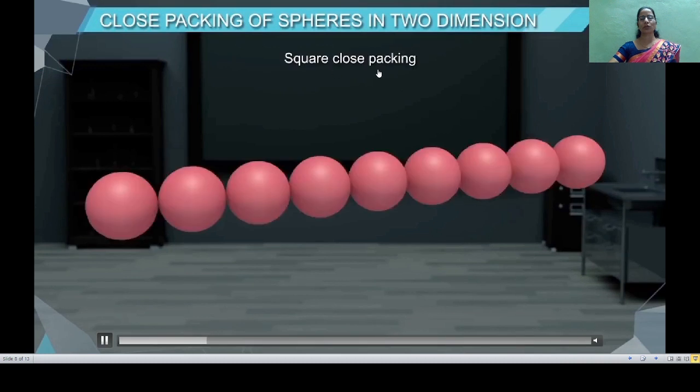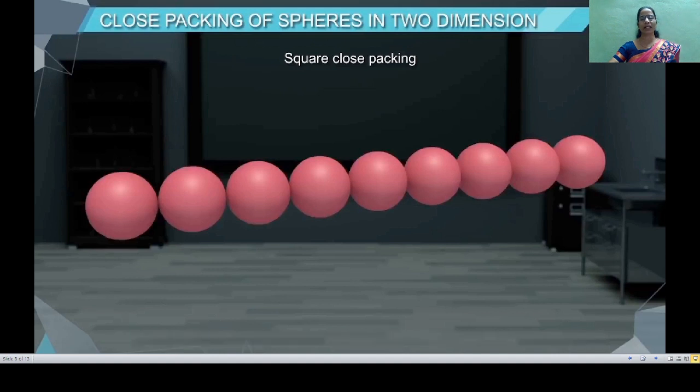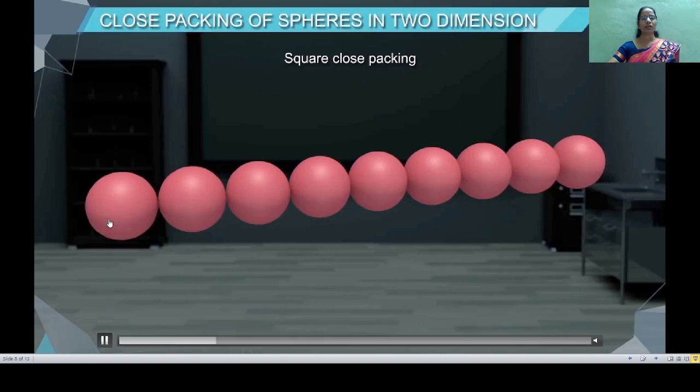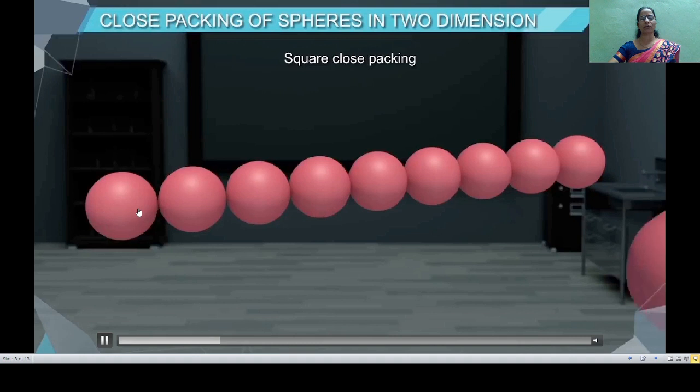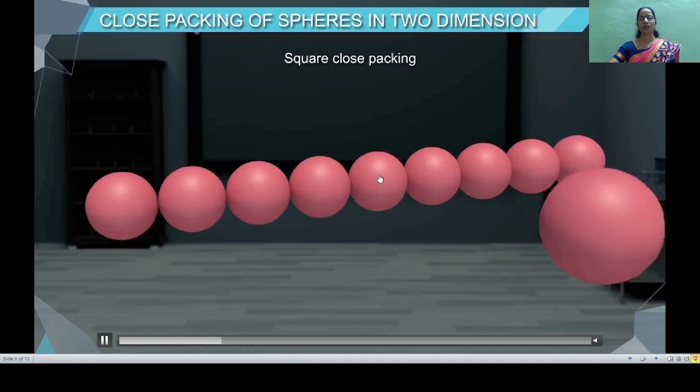In square close packing, the first layer is overlapped with the second layer of the linear arrangement in 1 dimension in such a manner that the spheres are just aligned one over the other. Now see the arrangement of the second layer.